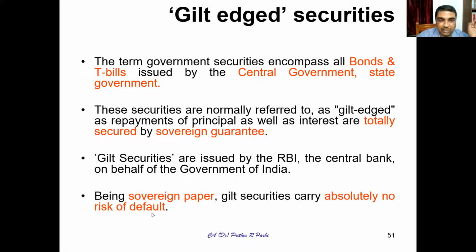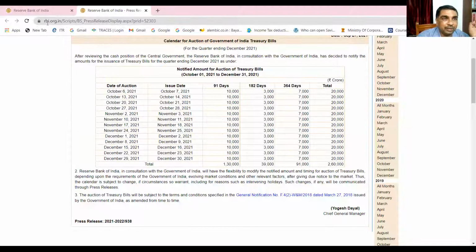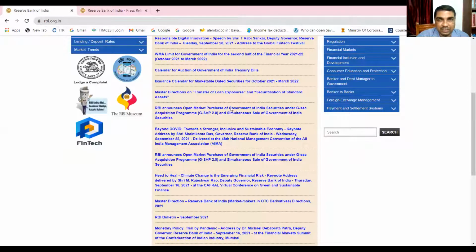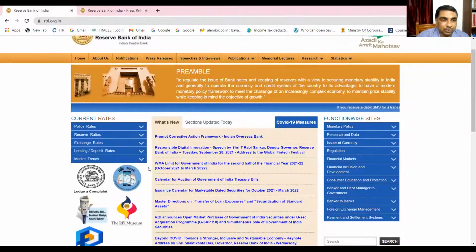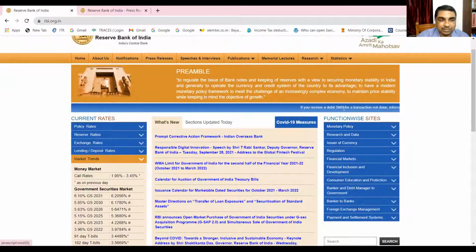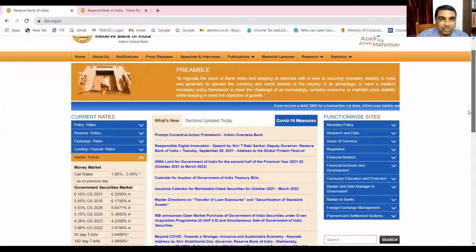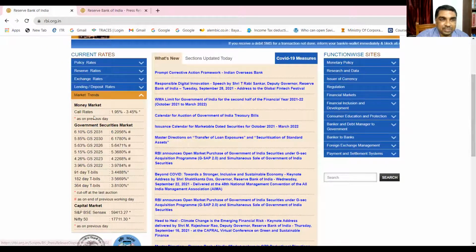Once again, if I would like to show you, if I take you to the RBI homepage, you can see it. If you go to the market trends, typically this is the money market, this is the government security market or G-Secs. Below that you are finding capital.